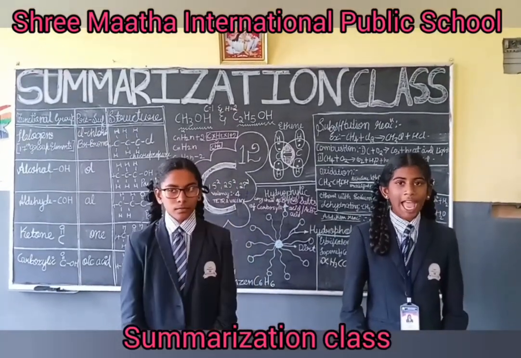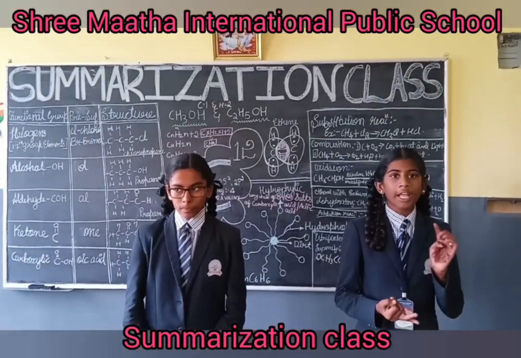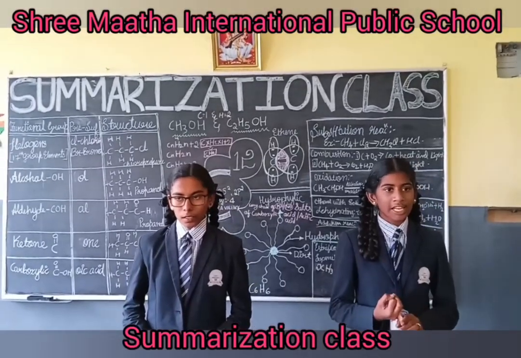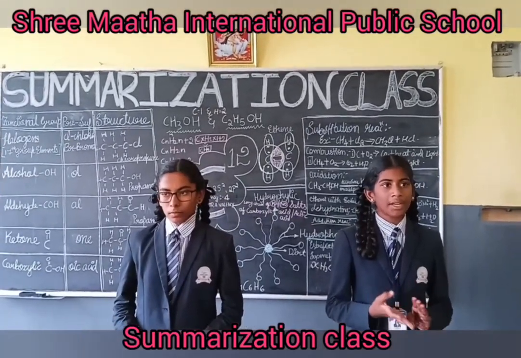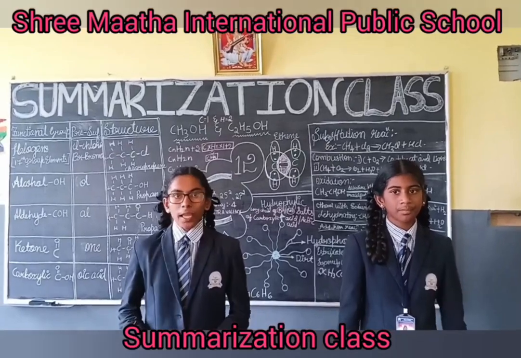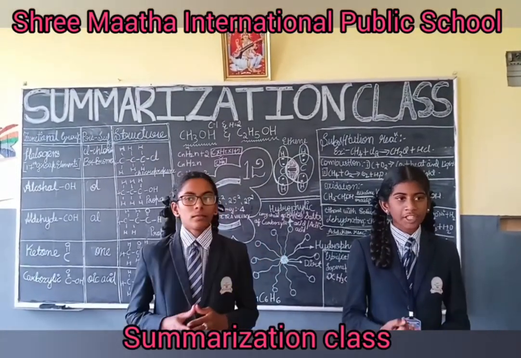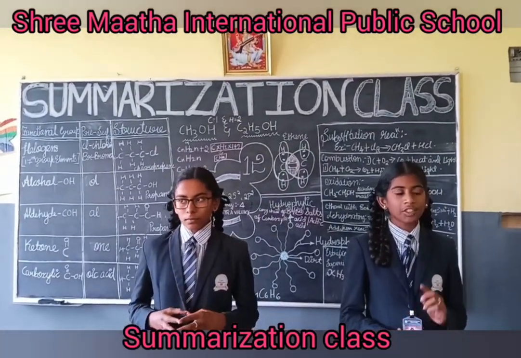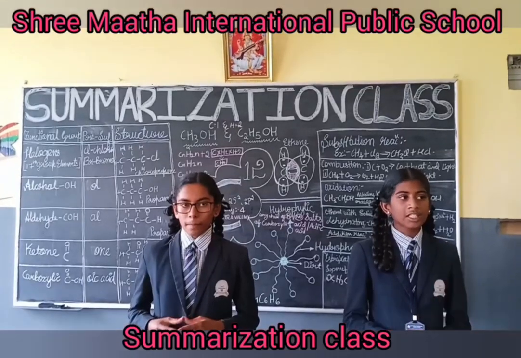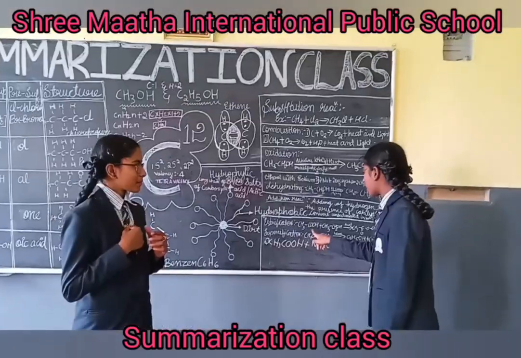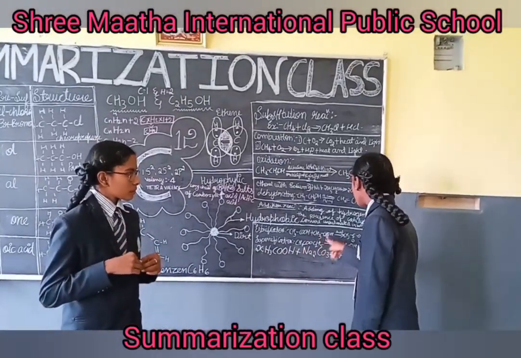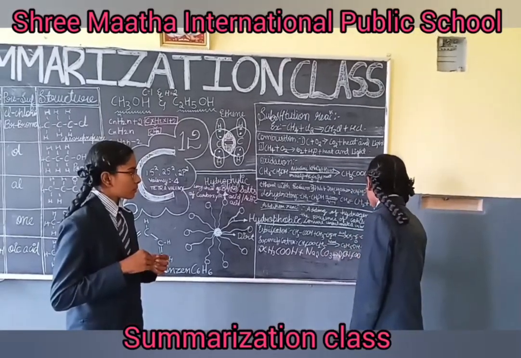Properties of ethanoic acid. It has a low melting point. It belongs to the group of carboxylic acids. It reacts with carbonate and hydrogencarbonate. Esterification reaction. The reaction in which ethanoic acid reacts with ethanol to give ester plus water. Reaction: ethanoic acid plus ethanol gives us ester plus water.